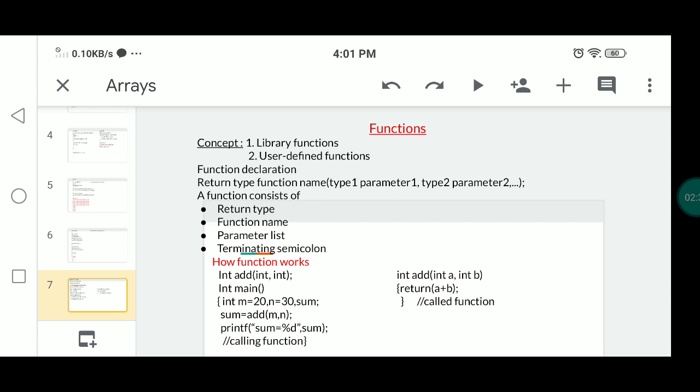So try to understand this definition of the function. A very simple definition: a function is basically a set of statements that takes inputs, performs some computation, and also produces output.